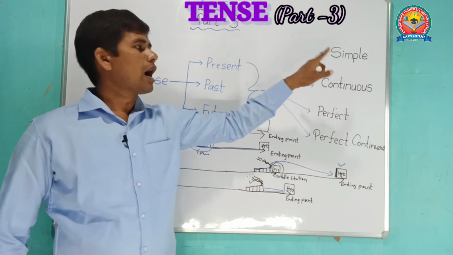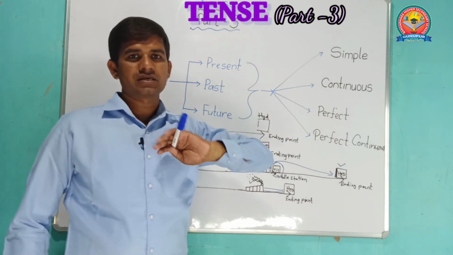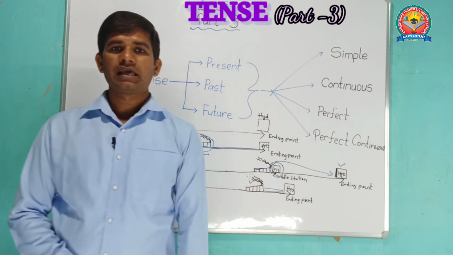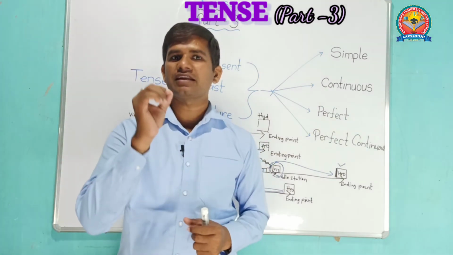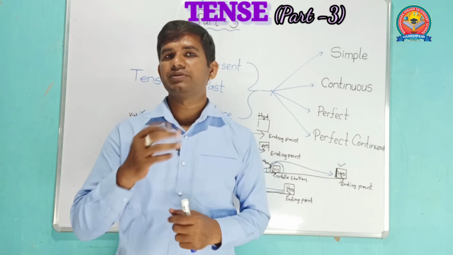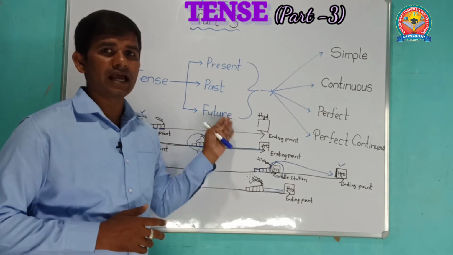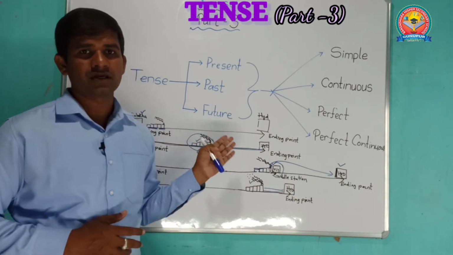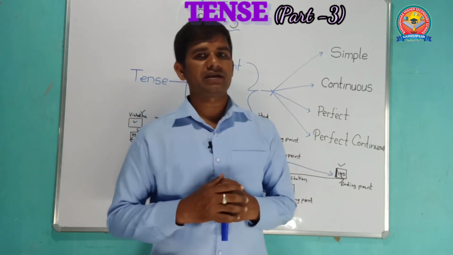How simple, how continuous, how perfect, and how perfect continuous. This is the logic you have to remember. In my further videos, you will get the details of each and every tense individually. So far, enjoy this video and try to know this concept so that it will be very easy for your further topics.